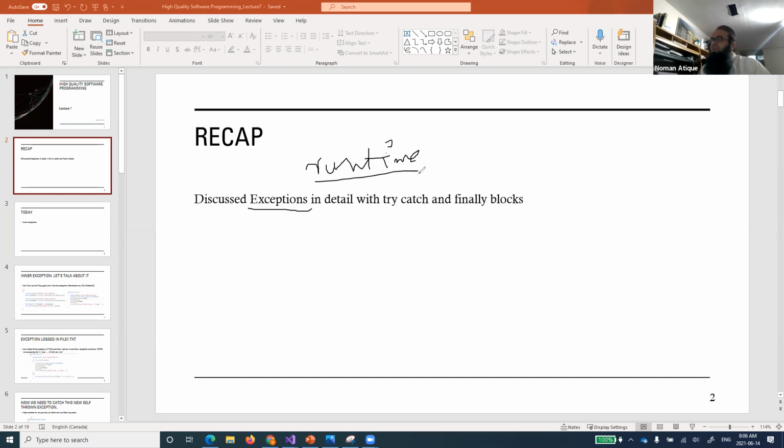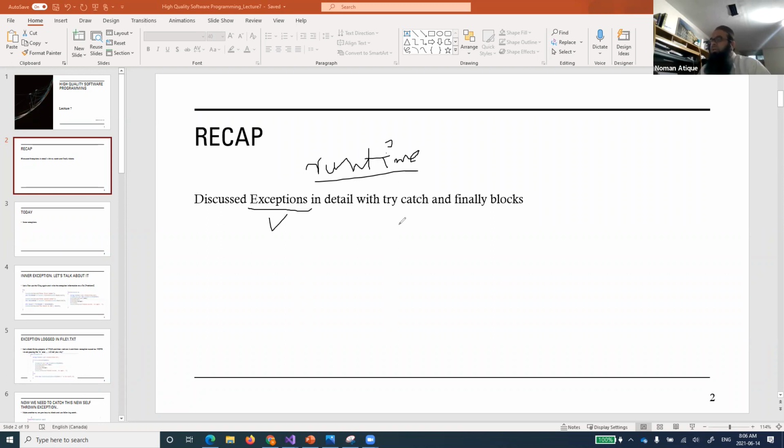So can anyone tell me what the other types of errors were that we discussed? Maybe in the chat window. Other than runtime errors, there were some other types of errors. I'm talking to those who are new to programming, of course. We talked about something called a logical error, and there was another as well. Exception is the runtime by itself, we are not talking about exception. The other one is logical, and there is one more remaining, a very important one, the syntax error.